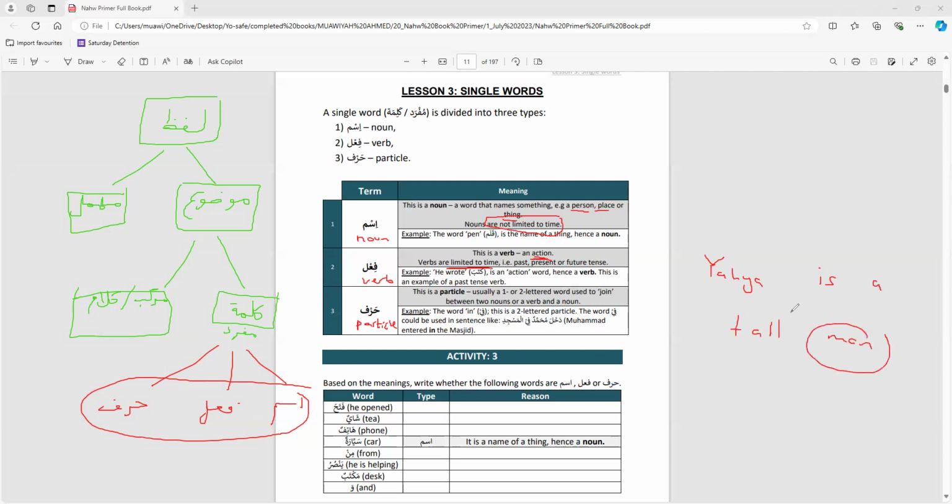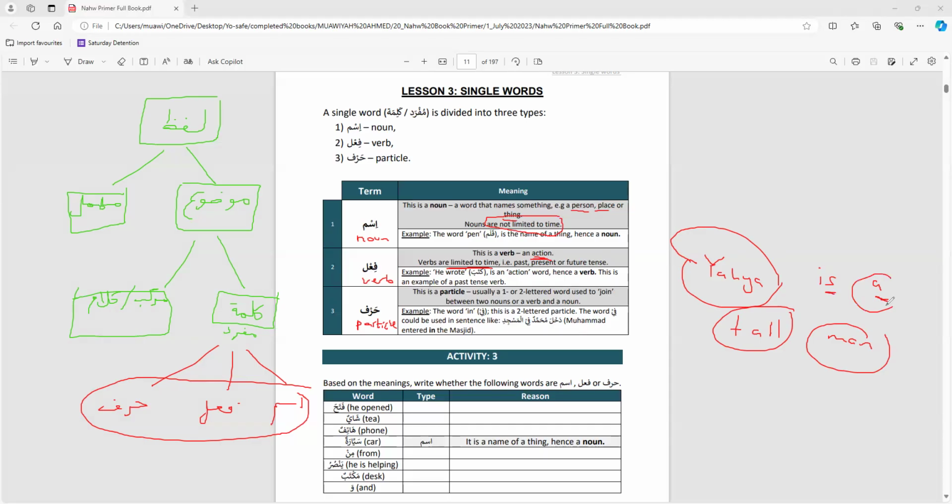Now, man, tall, Yahya, these are nouns. These are meaningful words, not linked with time, but they have a proper, full constructive meaning behind them. Now, words like a, is, especially is in this case, that's just there to connect or formulate a sentence.